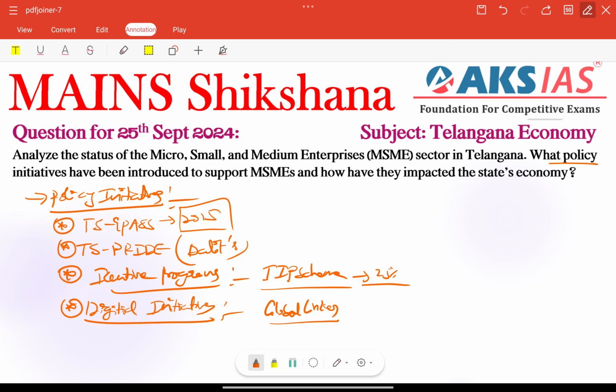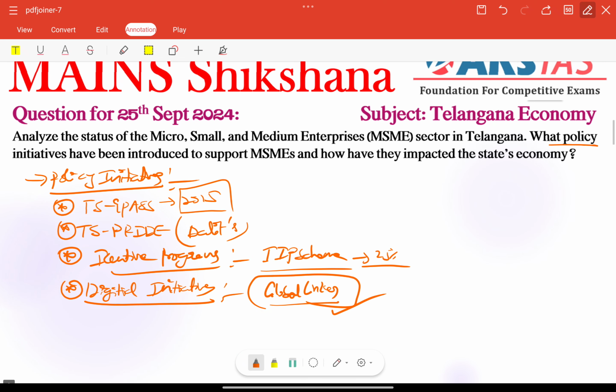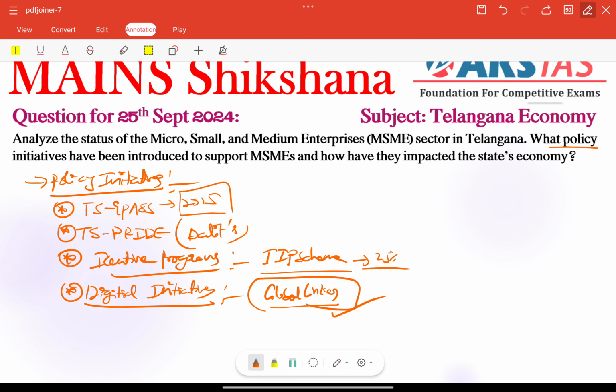Providing MSMEs with digital tools, networking opportunities, and access to global markets also, right? All these are very important recent measures before 2024, and we also need to focus on providing more recent data, whatever new policy initiative we have, that is the 2024 policy, right? So that is Industry 4.0, very, very important, right? So here we can give some important facts.